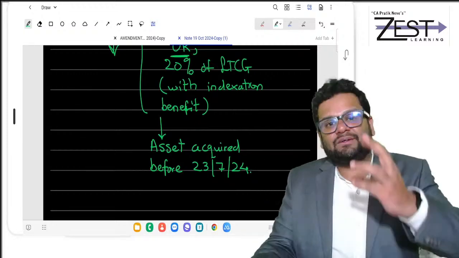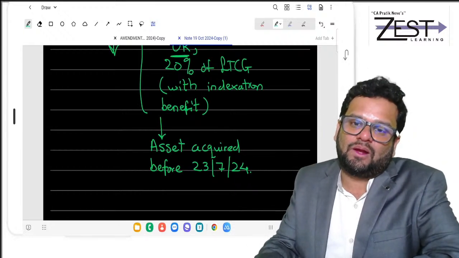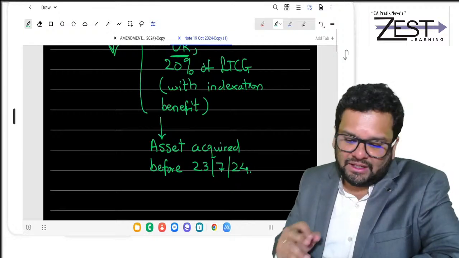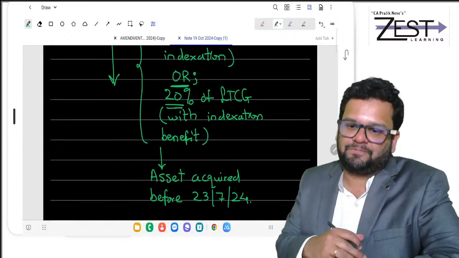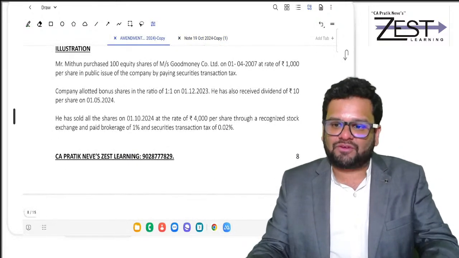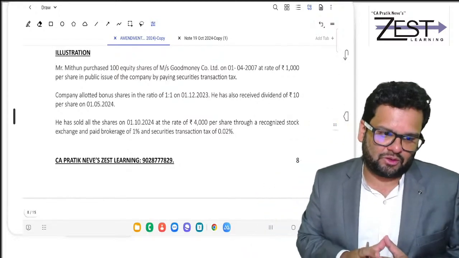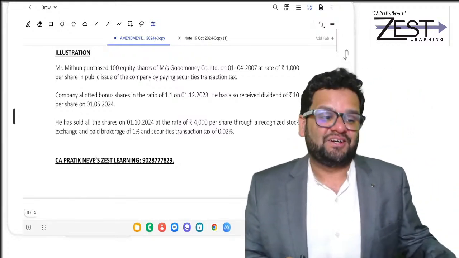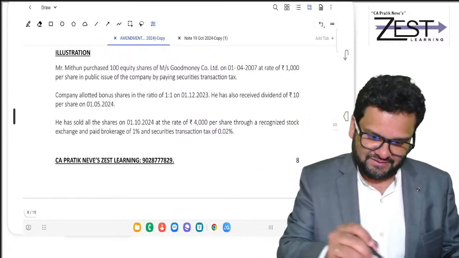So government did not impose and did not tell that you must pay tax at 12.5% without indexation benefit, but has given the option of taking indexation benefit and paying tax at a higher rate of 20%. Okay, so these rates of tax we have covered, and now let's go to the illustration. A very interesting illustration which will cover your LTCG and STCG on listed shares.